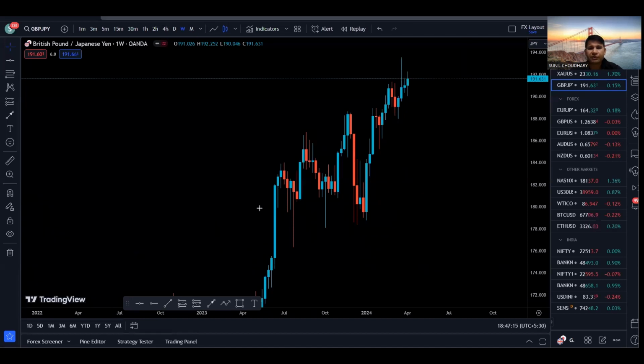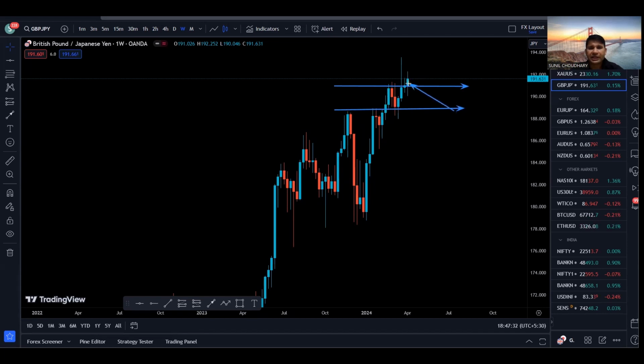Weekly time frame is also very bullish, as we are making higher highs and higher lows. We broke this high, created a new high. After that, we came down, created a support, and we are basically making higher highs and higher lows on the weekly time frame as well. Also, we have this resistance and we have this support.